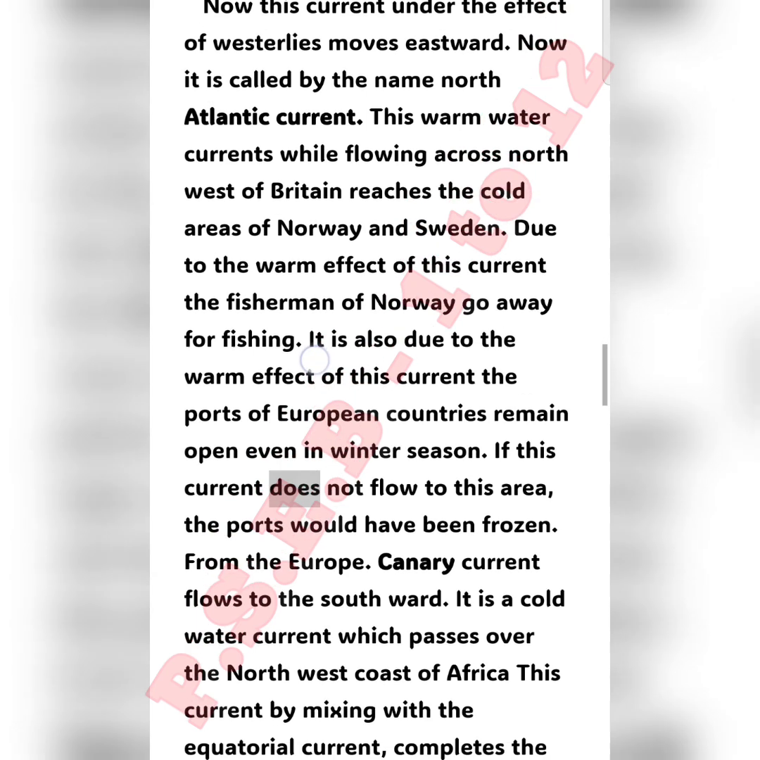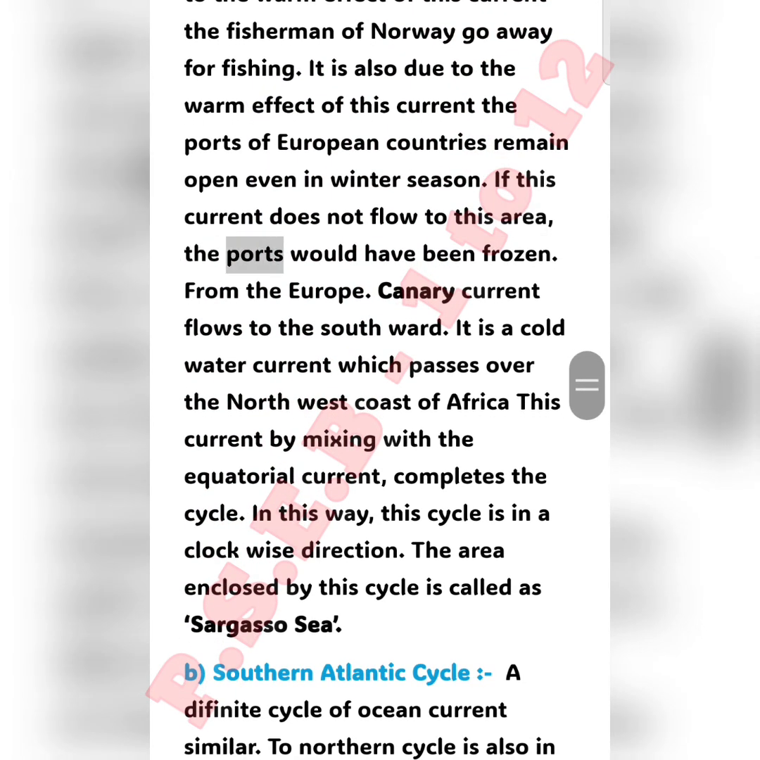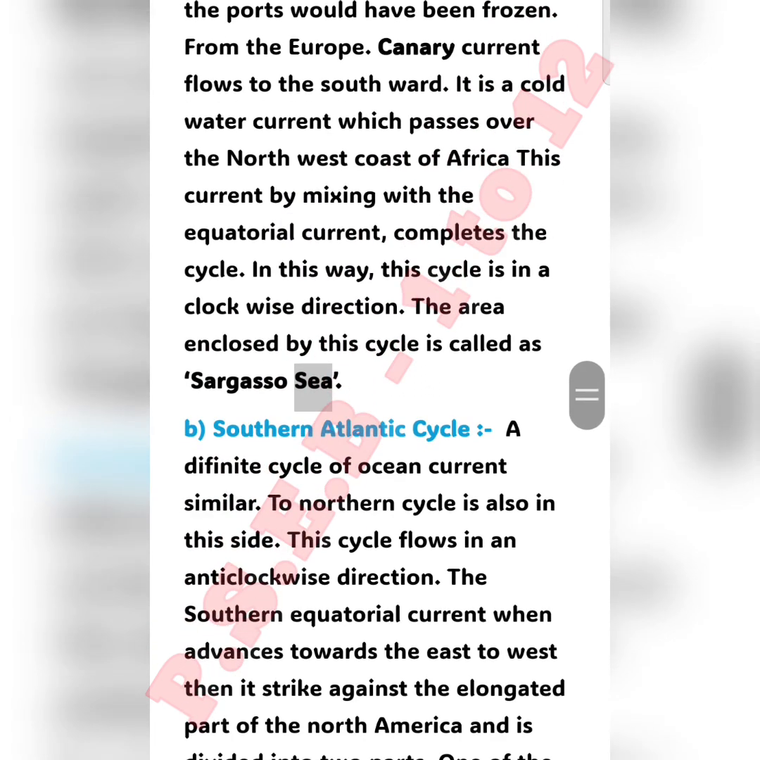If this current does not flow to this area, the ports would have been frozen. From Europe, the Canary current flows southward. It is a cold water current which passes over the northwest coast of Africa. This current, by mixing with the equatorial current, completes the cycle. In this way, this cycle is in a clockwise direction. The area enclosed by this cycle is called the Sargasso Sea.